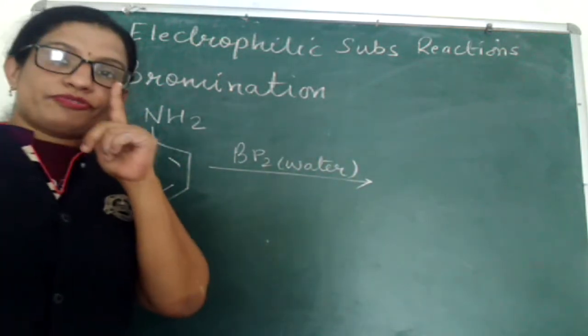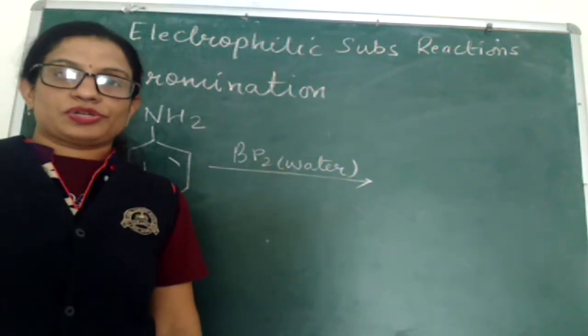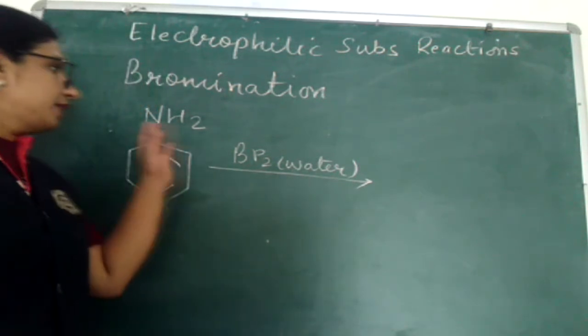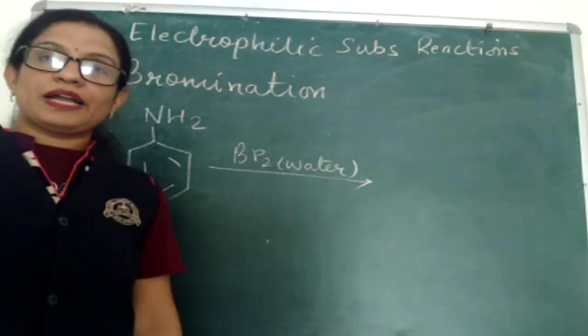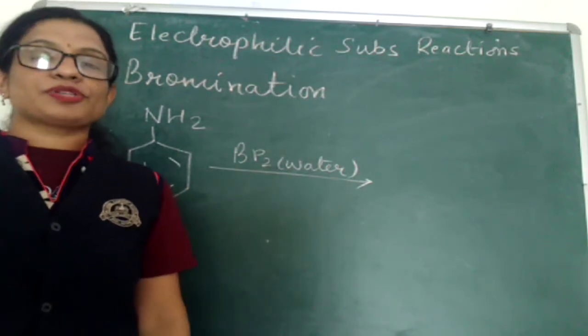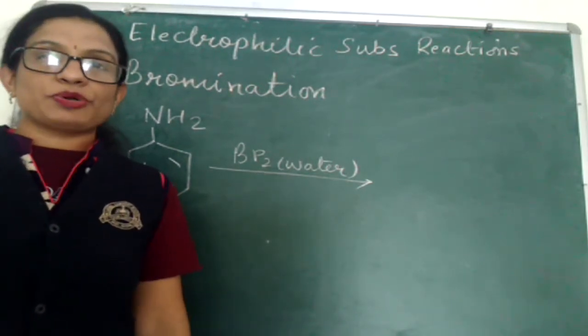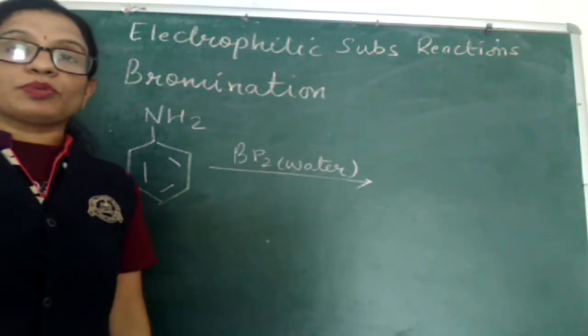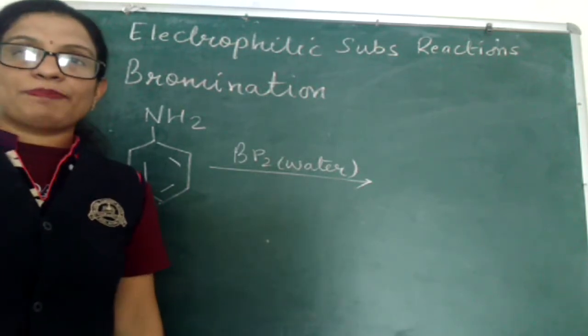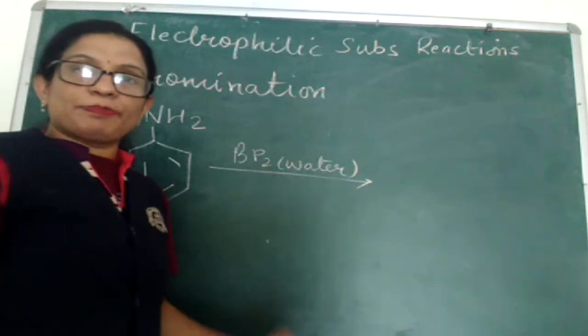Bromination is a type of electrophilic substitution reaction. But right now we have discussed that the NH2 group is an ortho and para directing, highly activating group. Therefore, normally the substitution takes place at all three positions. Here also the bromination takes place at both ortho and one para positions together. And what will be the product here?